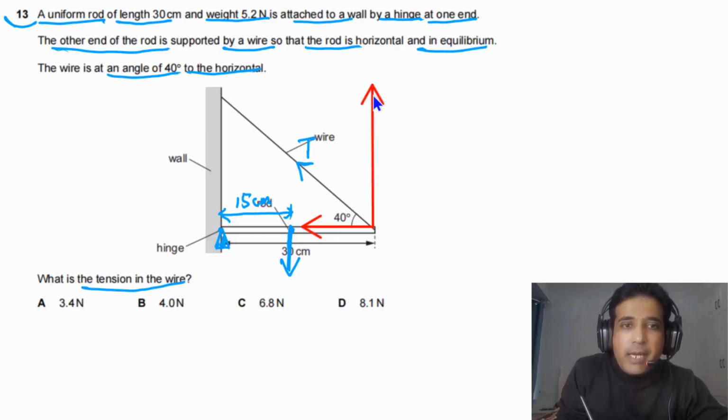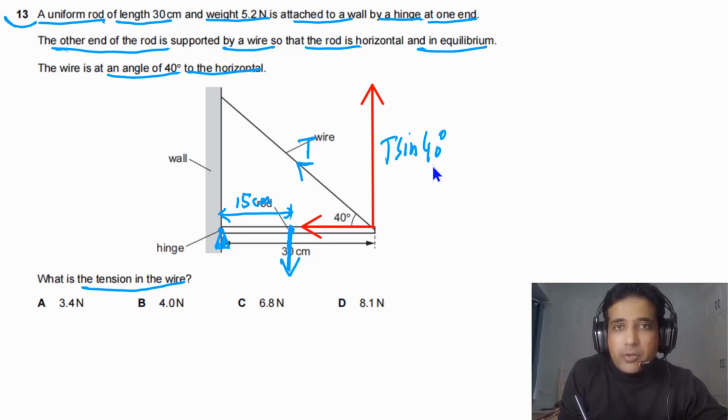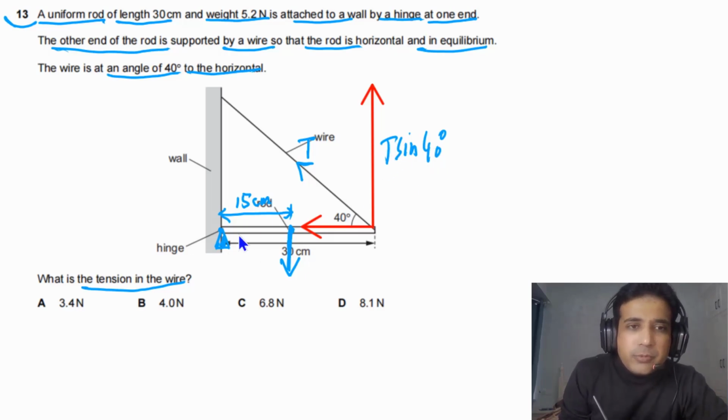And this component of the tension is T sine of 40 degrees because this is not with the angle. The component with the angle is cosine and the other component is sine. So this is T sine of 40 degrees. Now simply we need to take moment about this point and we can calculate the value of T.